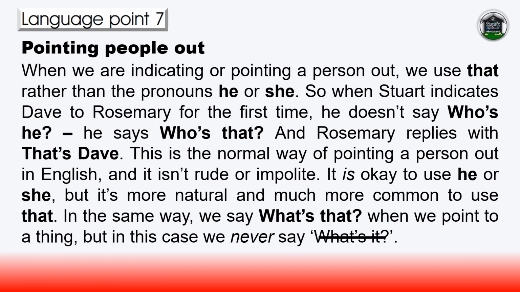Pointing people out. When we are indicating or pointing a person out, we use "that" rather than the pronouns he or she. So when Stuart indicates Dave to Rosemary for the first time, he doesn't say, "Who's he?" He says, "Who's that?" And Rosemary replies with, "That's Dave." This is the normal way of pointing a person out in English, and it isn't rude or impolite. It is okay to use he or she, but it's more natural and much more common to use "that". In the same way, we say, "What's that?" when we point to a thing, but in this case, we never say, "What's it?"